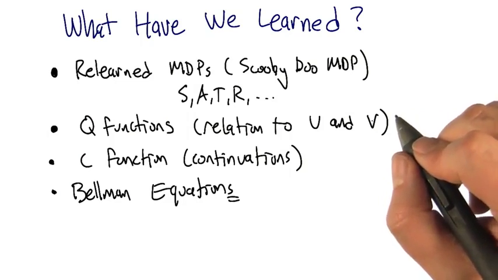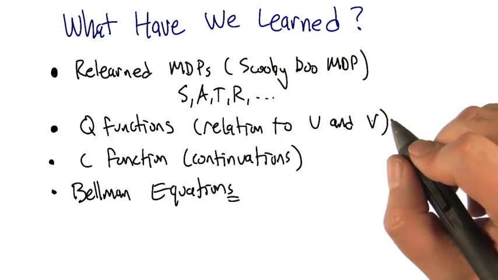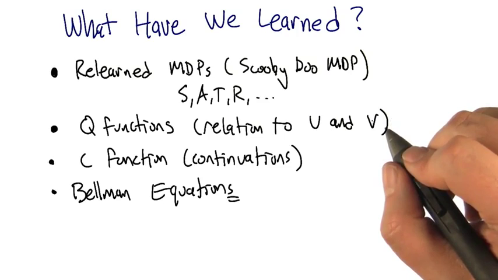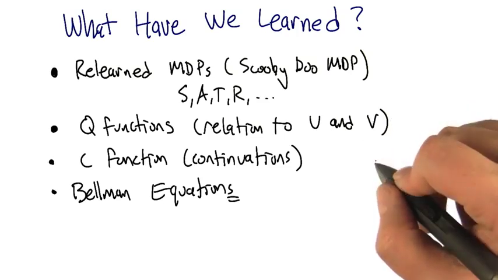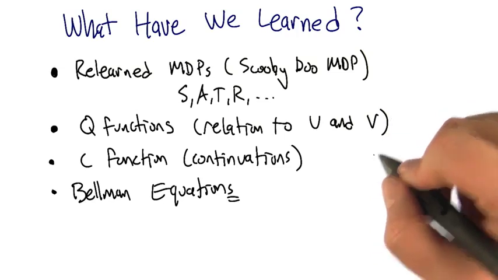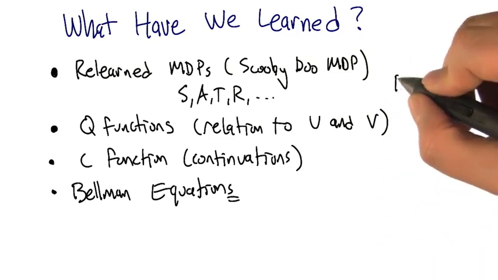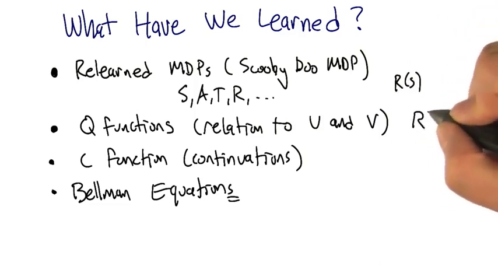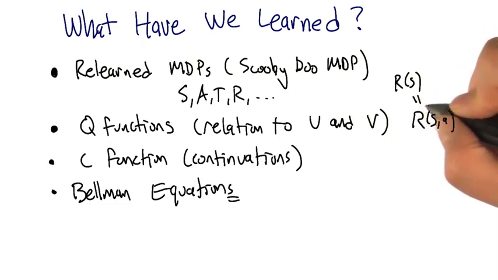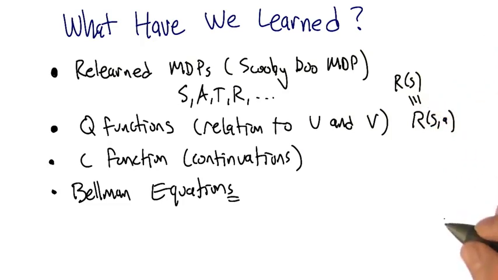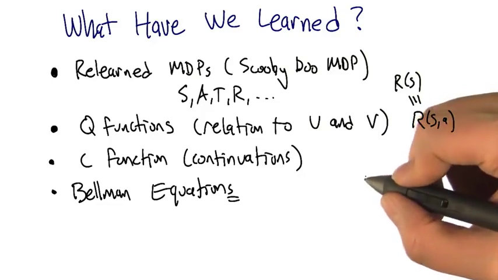And I think I learned that notation matters. No, remember we talked about the reward in the Scooby Doo MDP. We talked about R as a function of S, and when we talked about Q functions and C functions and the Bellman equations, we went to R being a function of S and A. And even though we had mentioned before that they were mathematically equivalent, it turns out just like sometimes thinking about Q, sometimes thinking about C might be better than thinking about V or U. It turns out that sometimes thinking about R of S, A is better than thinking about R of S, even if they really are mathematically equivalent.